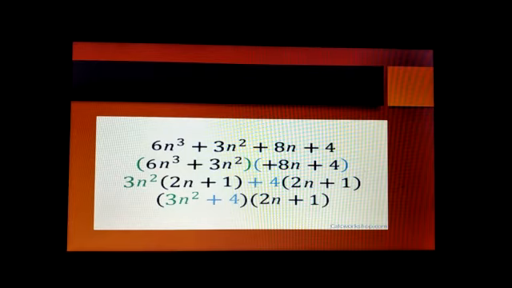How will we solve this type of equation? We have to take something common outside. The splitting of the middle term we can also use, that I will teach later. So here 3n square is common for both terms, so we take it outside, and 4 is common for both terms, so we take it outside. So 3n square plus 4 and 2n plus 1 are the factors. These polynomial 6n cube plus 3n square plus 8n plus 4 has factors 3n square plus 4 into 2n plus 1.